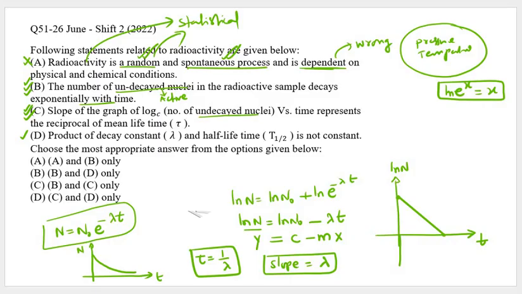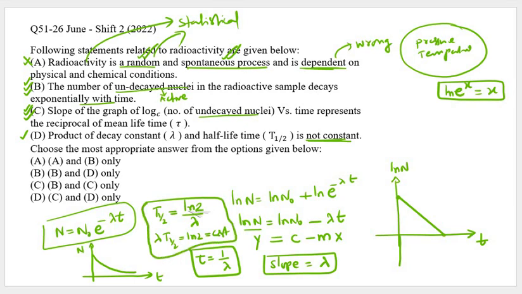The last option, the product of decay constant and half-life is not a constant. We all know that half-life is equal to log 2 divided by lambda. If I take the product, lambda into t half is equal to log 2, obviously it is a constant. So this is wrong. So B and C are the right options. I hope it is clear.